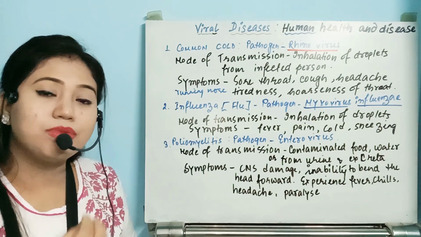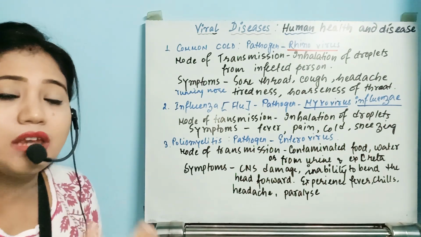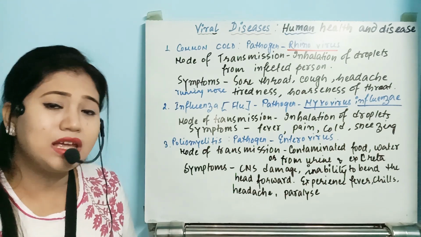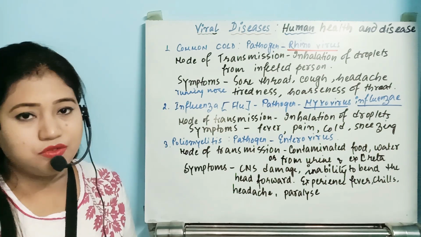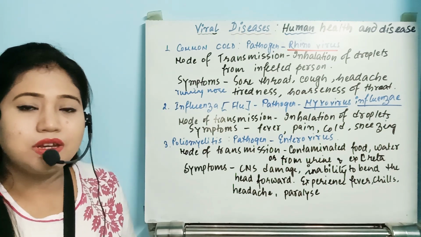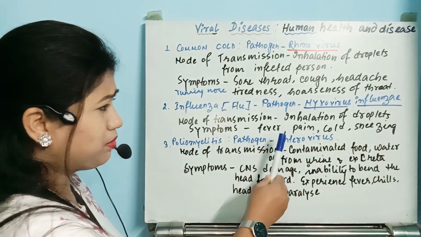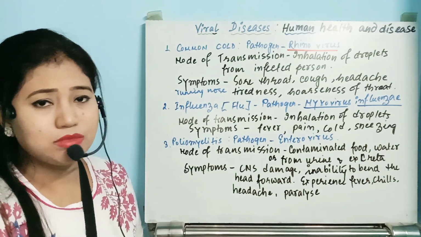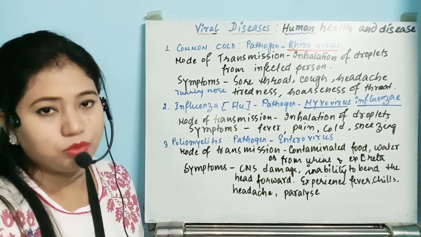At that time, that virus with his saliva or those droplets goes into the air. And whenever you inhale that same air, it will enter your body, your respiratory tract. After that, the same type of symptoms will appear. He will have fever, pain, cold, sneezing. The same symptoms will be seen as in the case of common cold.